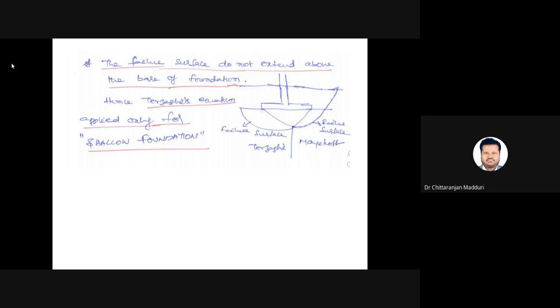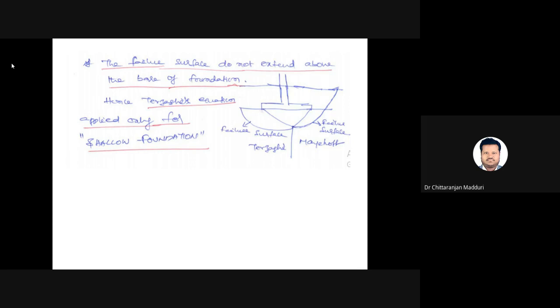You can see the image. At the base of the footing, I have drawn one vertical line. On the left-hand side, Terzaghi's failure surface is there, and on the right-hand side, Meyerhof's failure surface is there. You can see the base of the foundation. In the case of Terzaghi, the failure surface extends only up to the foundation level. Above the foundation, the failure surface does not extend. But Meyerhof considered that the failure surface extends up to the ground surface.